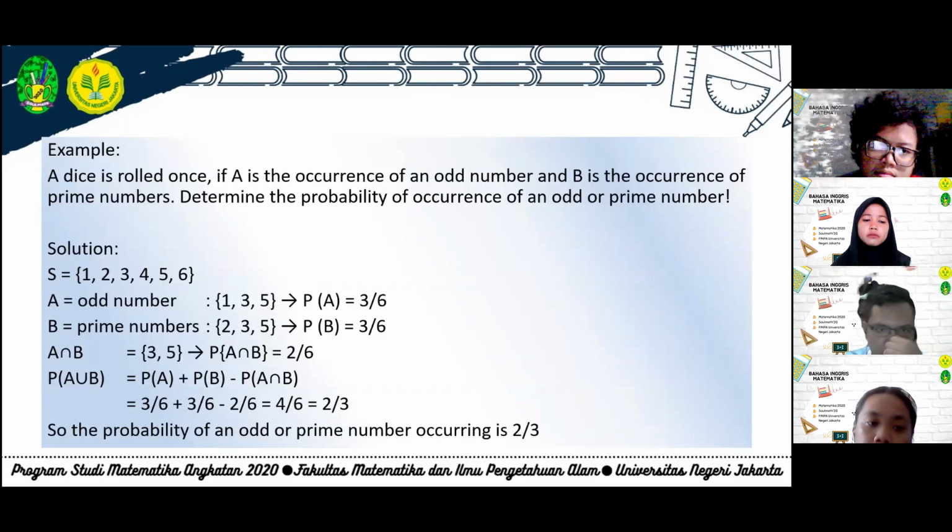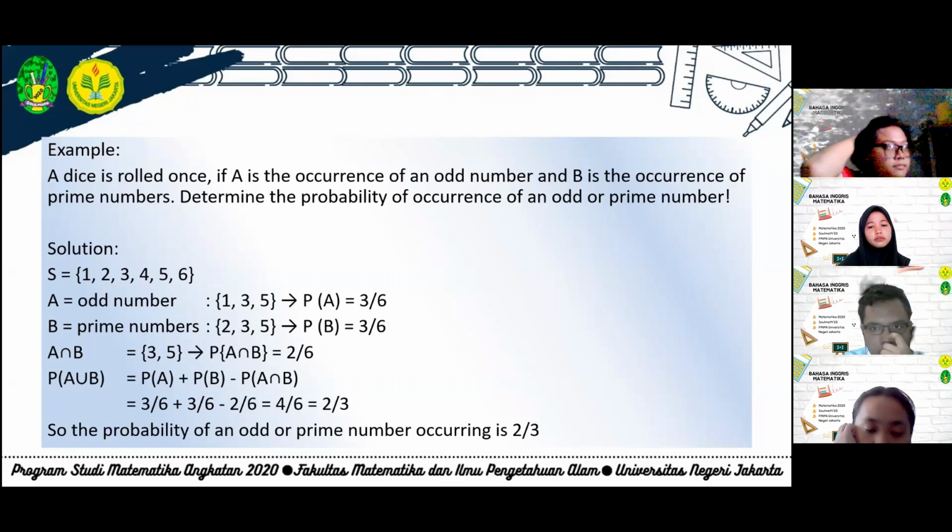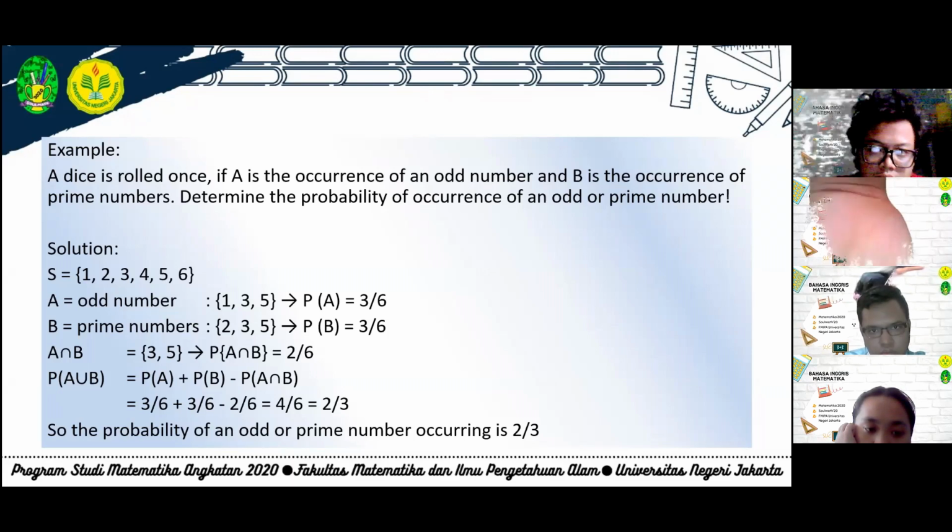This is the example. A die is rolled once. A is the occurrence of an odd number and B is the occurrence of a prime number. Determine the probability of occurrence of an odd or prime number. Solution: we have sample space 1, 2, 3, 4, 5, 6, and A is odd number. We have 1, 3, 5. So probability A equals 3 over 6, and B is prime number. We have 2, 3, 5. So probability B is 3 over 6.